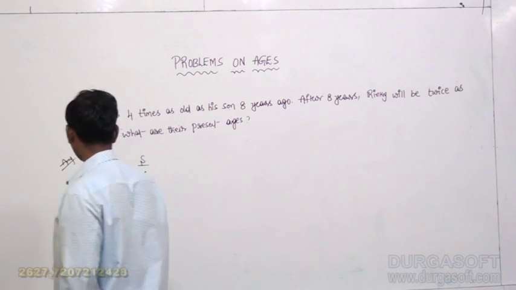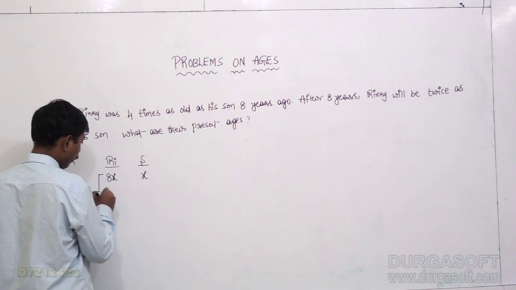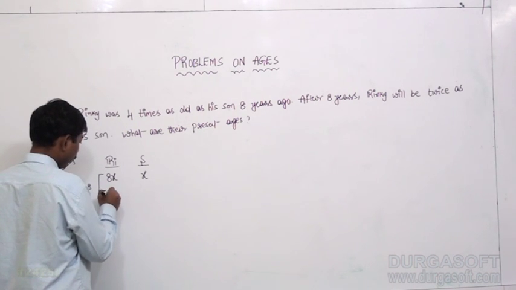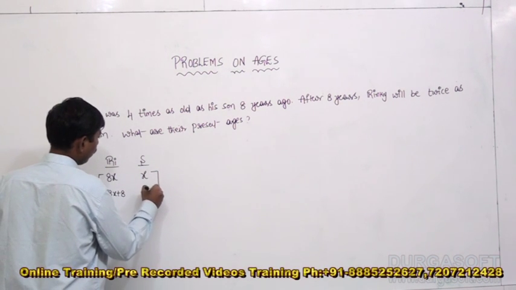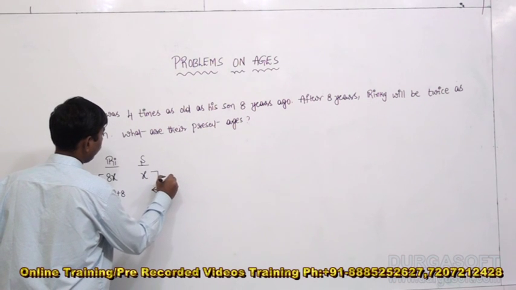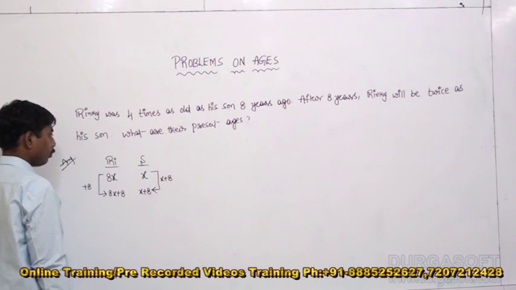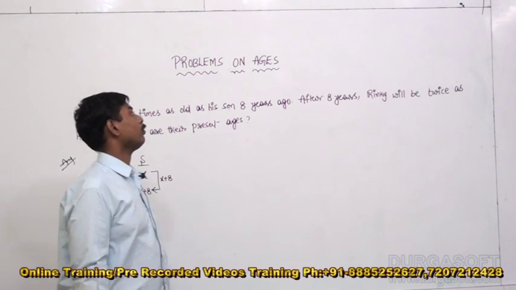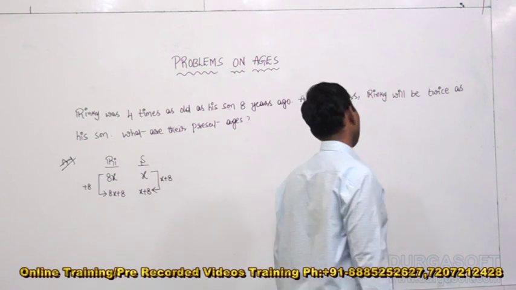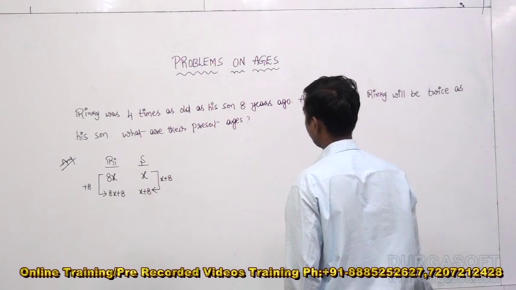After 8 years, at present, what about the age of Rinky? In 8 years of time, Rinky has to increase 8 years. That means 8x plus 8 would be the present age of Rinky, and Rinky's son also has to increase 8 years of age in that time. The present age of his son is 8 plus x years, and again we got one condition. After 8 years, Rinky will be twice as old as his son.